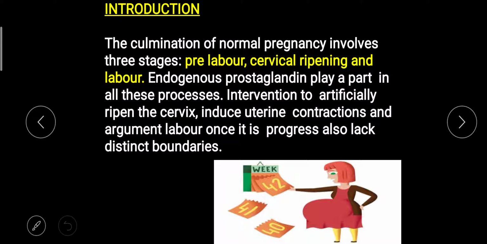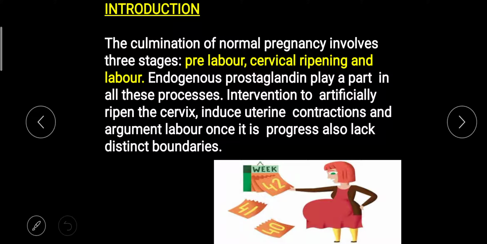The culmination of normal pregnancy involves three stages. In a normal pregnancy we have three stages, that is pre-labor, cervical ripening and labor. Endogenous prostaglandins play a part in all these processes. Interventions to artificially ripen the cervix, induce uterine contraction and augment labor once it is in progress also lack distinct boundaries. So it means normally labor has three stages: pre-labor, cervical ripening and labor.